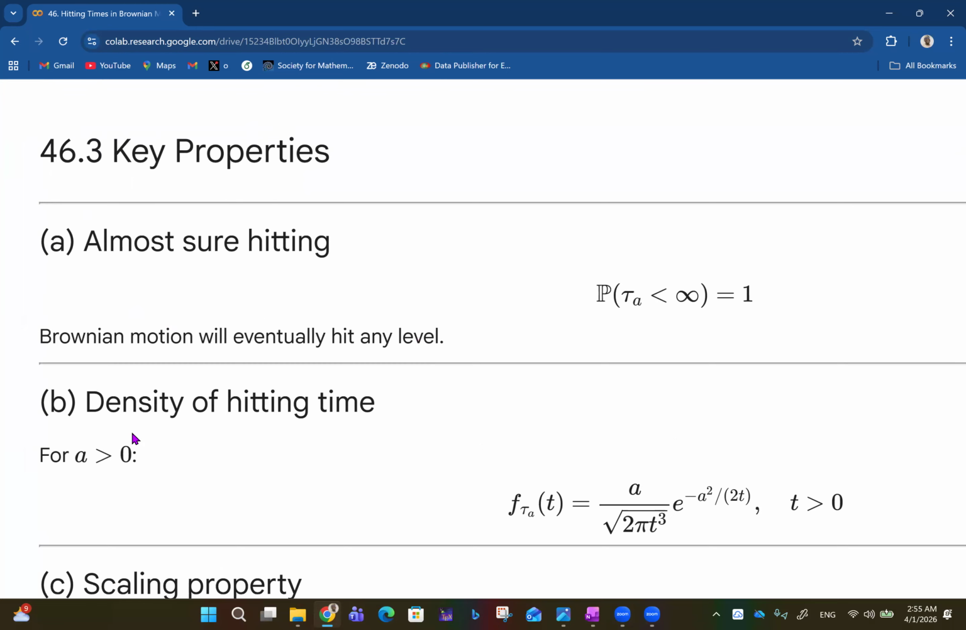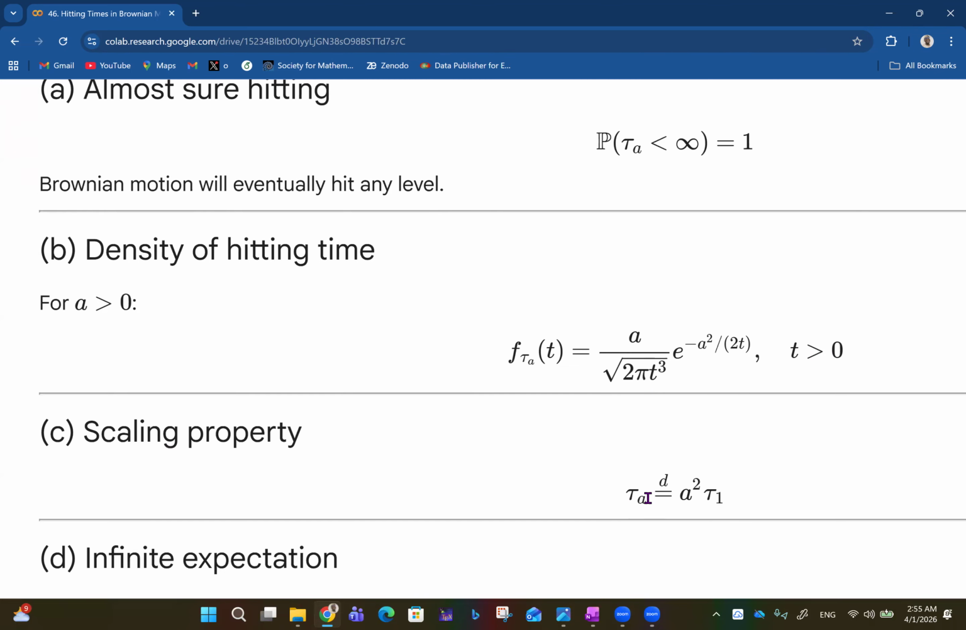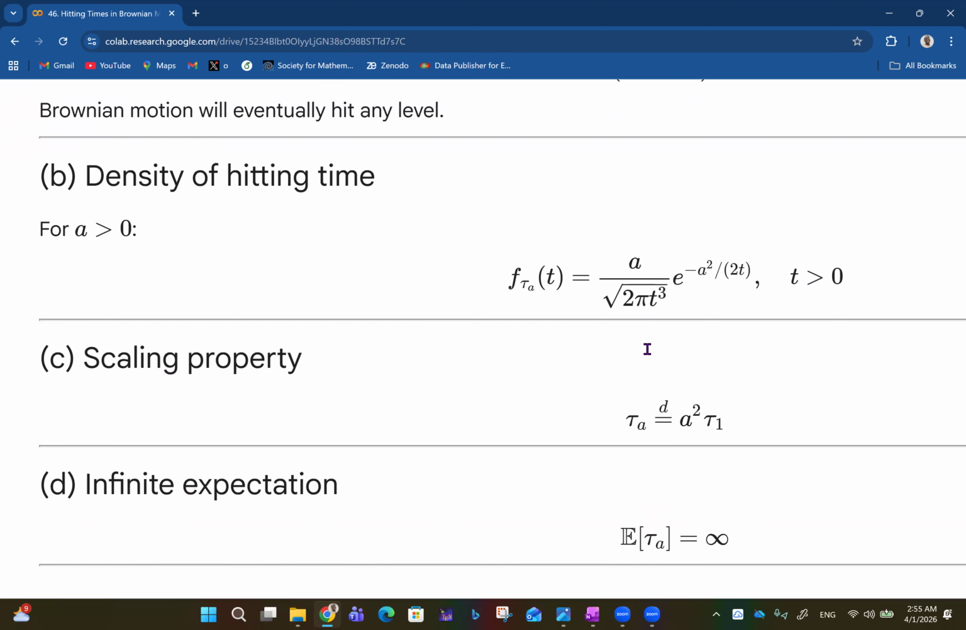And then we have the density of the hitting time. So for a greater than 0, f sub tau_a of t is a over the square root of 2 pi t cubed, times e raised to minus a squared over 2t, for all t greater than 0. So that's the density of the hitting time right there. And then we have the scaling property: tau_a is a squared times tau_1. Then we have infinite expectation, where the expected value of tau_a is infinity.